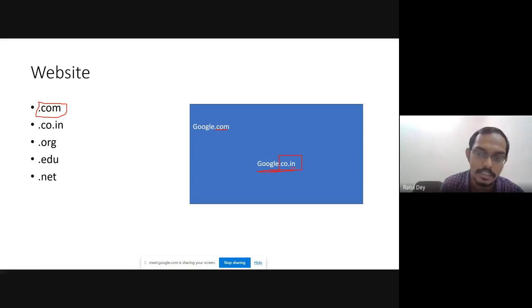IN means Indian. If you go to France and enter google.com, it comes as google.co.fr. FR is France. If you go to Bangladesh, it goes to google.co.bn. If you go to Pakistan, it comes as google.co.pk. So I hope you can understand this.